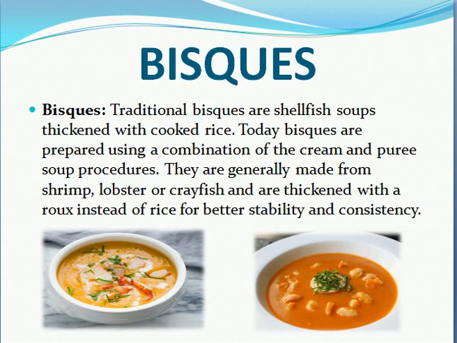They are generally made from shrimp, lobster, or crayfish, and are thickened with roux instead of rice. As I said, in earlier days they used cooked rice, but nowadays they are using roux, so that it enhances the taste as well as texture, and it also gives stability and consistency to your soups. As you can see in these two pictures, these are all bisque soups.